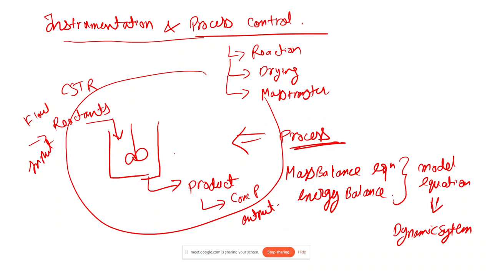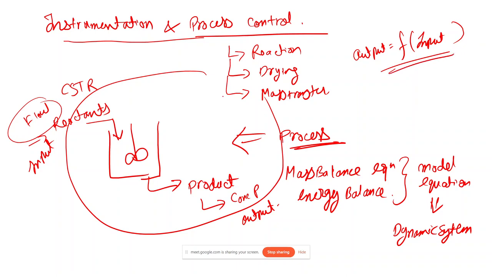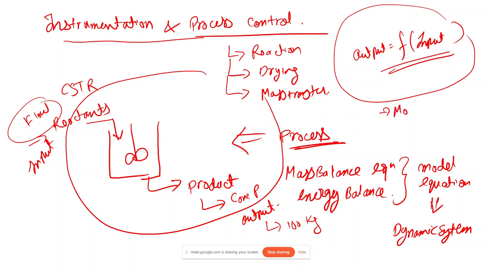So how can I model this entire process in which I have the flow of the reactant as input and the concentration of product as output? Basically my output will be some function of input. This is the model that we need to derive for this process. Once I have this model, let's say my main objective is to produce 100 kgs of product. Corresponding to that, how much my input should be, I can find out using this model. This part is known as modeling.